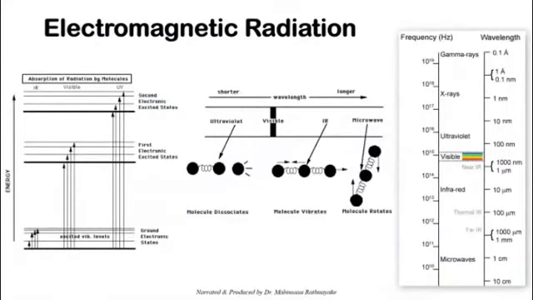Most of these analytical techniques or analytical instruments, the theory behind it is electromagnetic radiation based theory. Why I say like that, you have some idea about electromagnetic radiation and the electromagnetic spectrum.